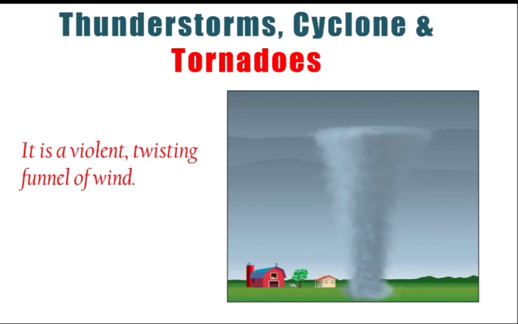So the tornadoes are different from the cyclone because they appear onto the surface of land, whereas cyclones appear onto the surface of sea. And the eye and the center part of a tornado is very small as compared to the central part of the cyclone. And the speed of the tornado wind is more, that is 500 kilometer per hour, and it can be very destructive, and it is not a phenomenon which happens in India, but tornadoes are very common in America, North America kind of countries.